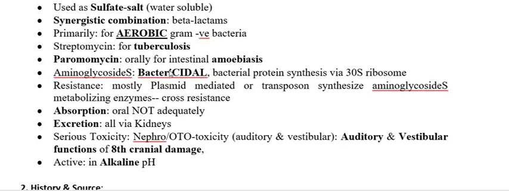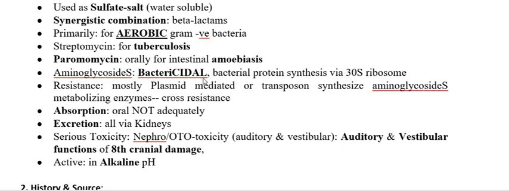Usually, we have seen that drugs that inhibit bacterial protein synthesis are bacteriostatic in nature, except aminoglycoside. Aminoglycoside is bactericidal in nature. The other antibiotics that inhibit protein synthesis are bacteriostatic.